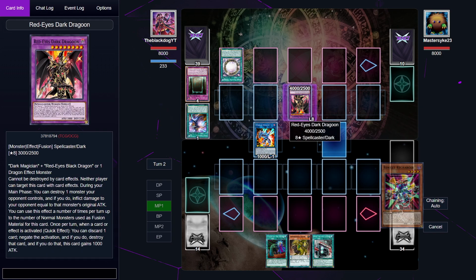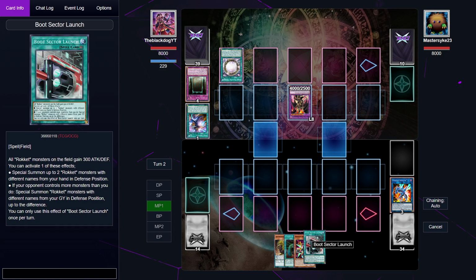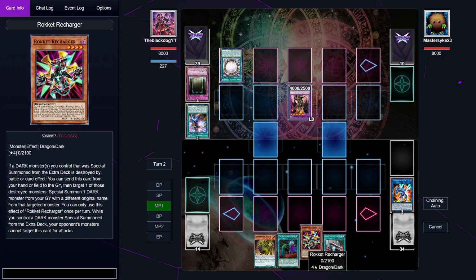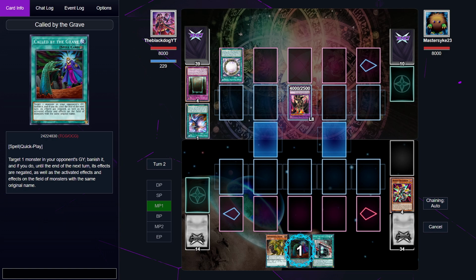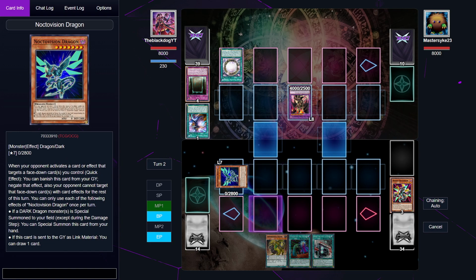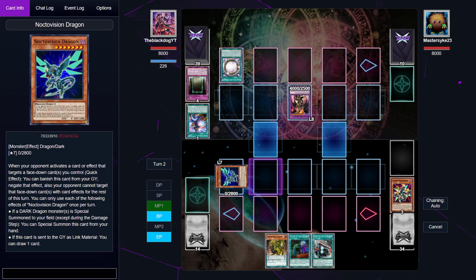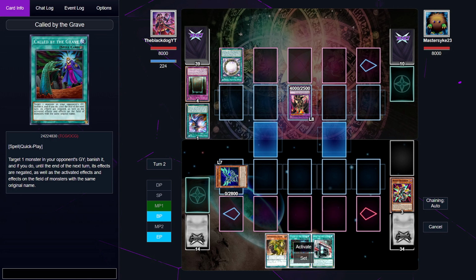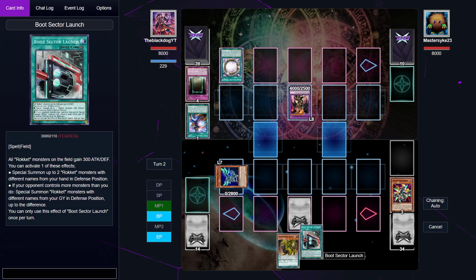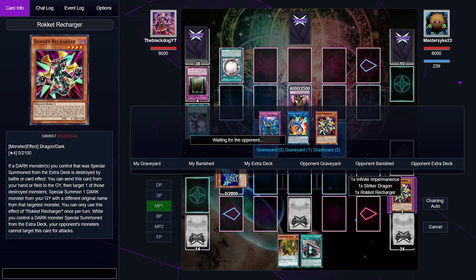I guess I did foreshadow a little bit about me not using the Striker Dragon effect, since he now knows that I have this copy of Boot Sector Launch. I can use the effect of Rocket Recharger to summon back a Noctovision Dragon, but it doesn't really help me since he has a monster on field. I can't really use the effect of Boot Sector Launch, its second effect. So we have to end the turn for now.